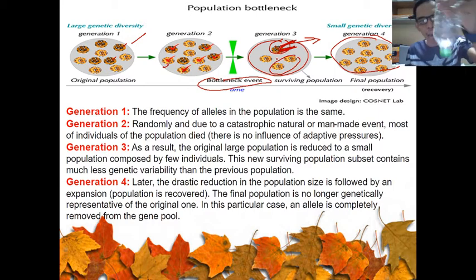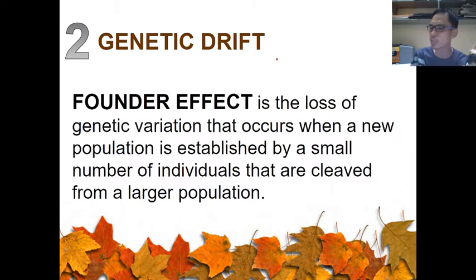After that particular event, the beans that you collected are the surviving population. Then imagine the organisms that survived that event reproduce. Imagine how many red beans or how many white beans will remain in that population as time passes by. That is what they call the population bottleneck effect. Alright, next one is the founder effect.